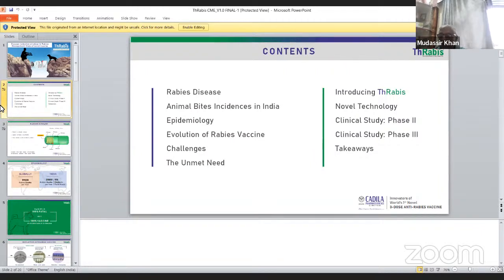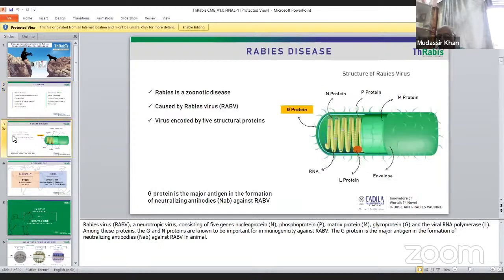As you know, rabies is a disease caused by the rabies virus, especially by dogs, but other animals like monkeys and jackals, even squirrels, bites are reported. And in South America, bats, because they are sucking the blood, are known to cause rabies infection.